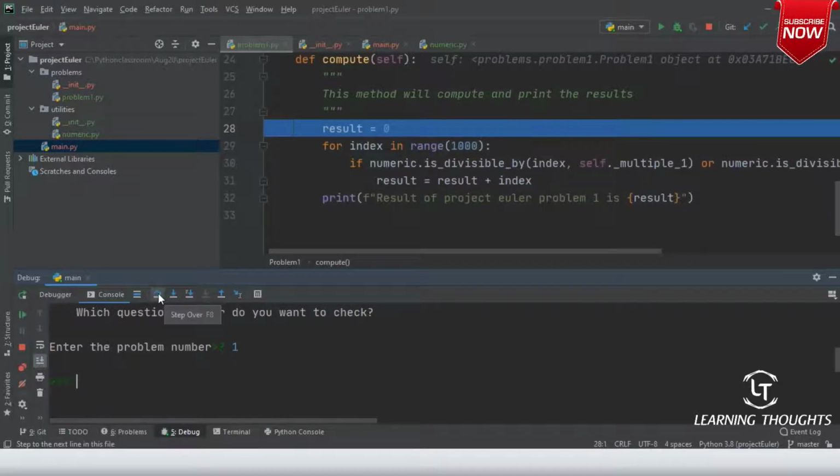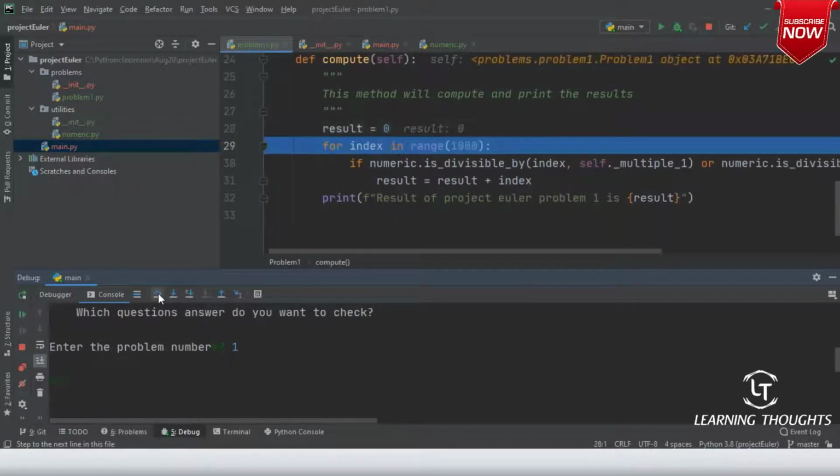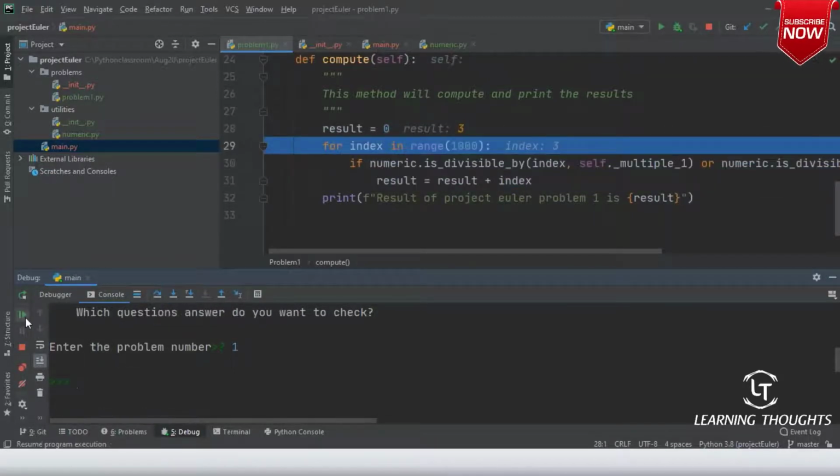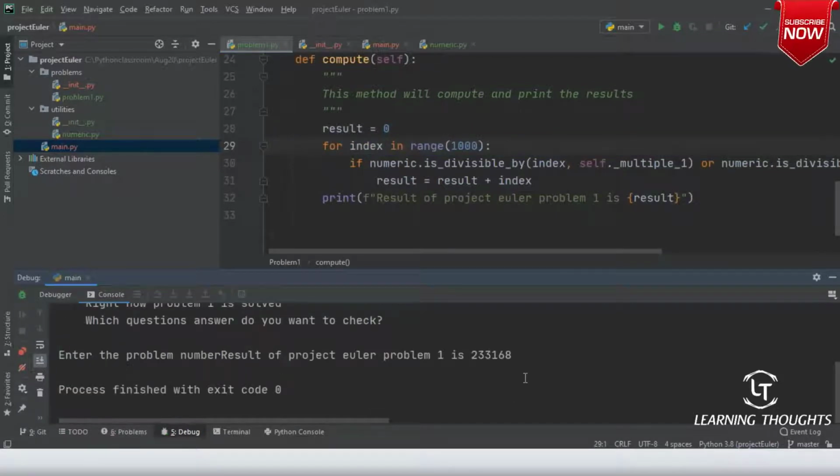Okay. Now let me run this. So are you seeing it is working? So I'll just say continue execution. Okay. 2333168. That is the answer of that question. Okay. So let me show you the debugging again.